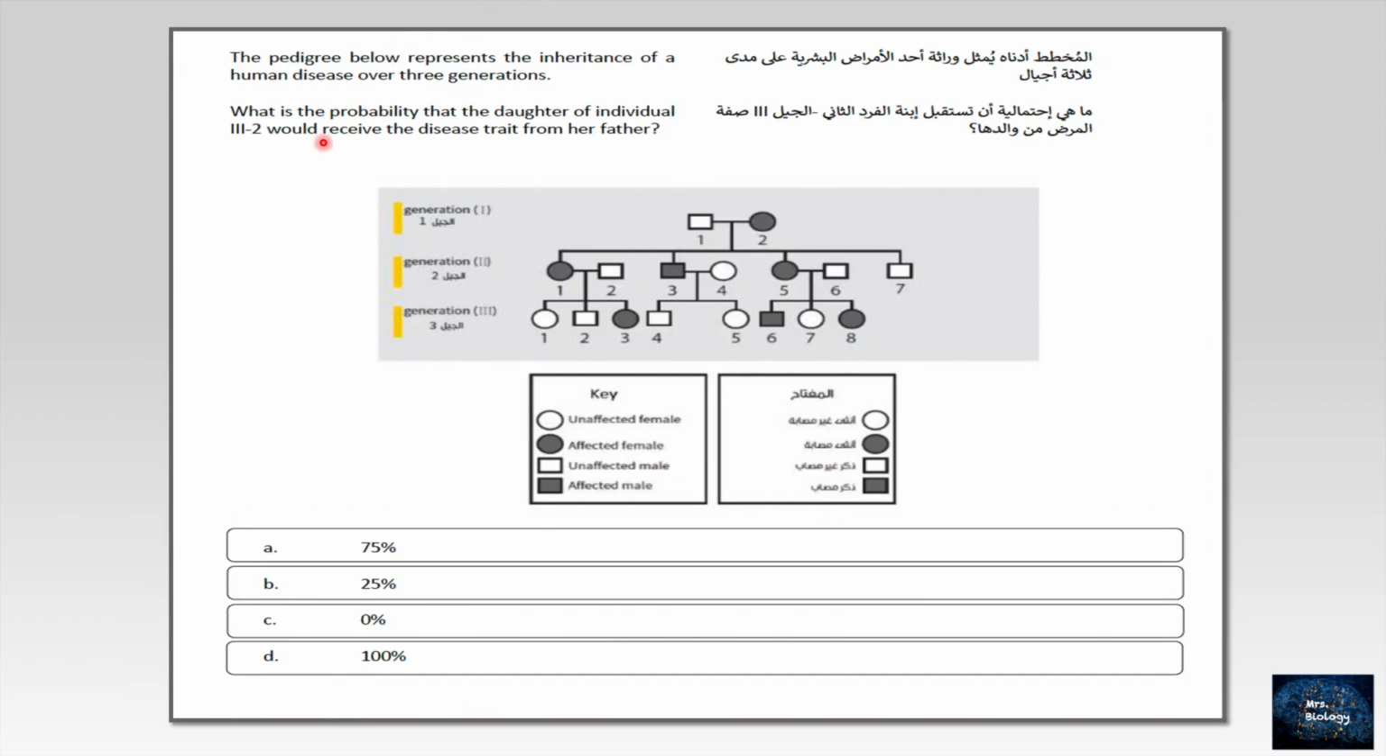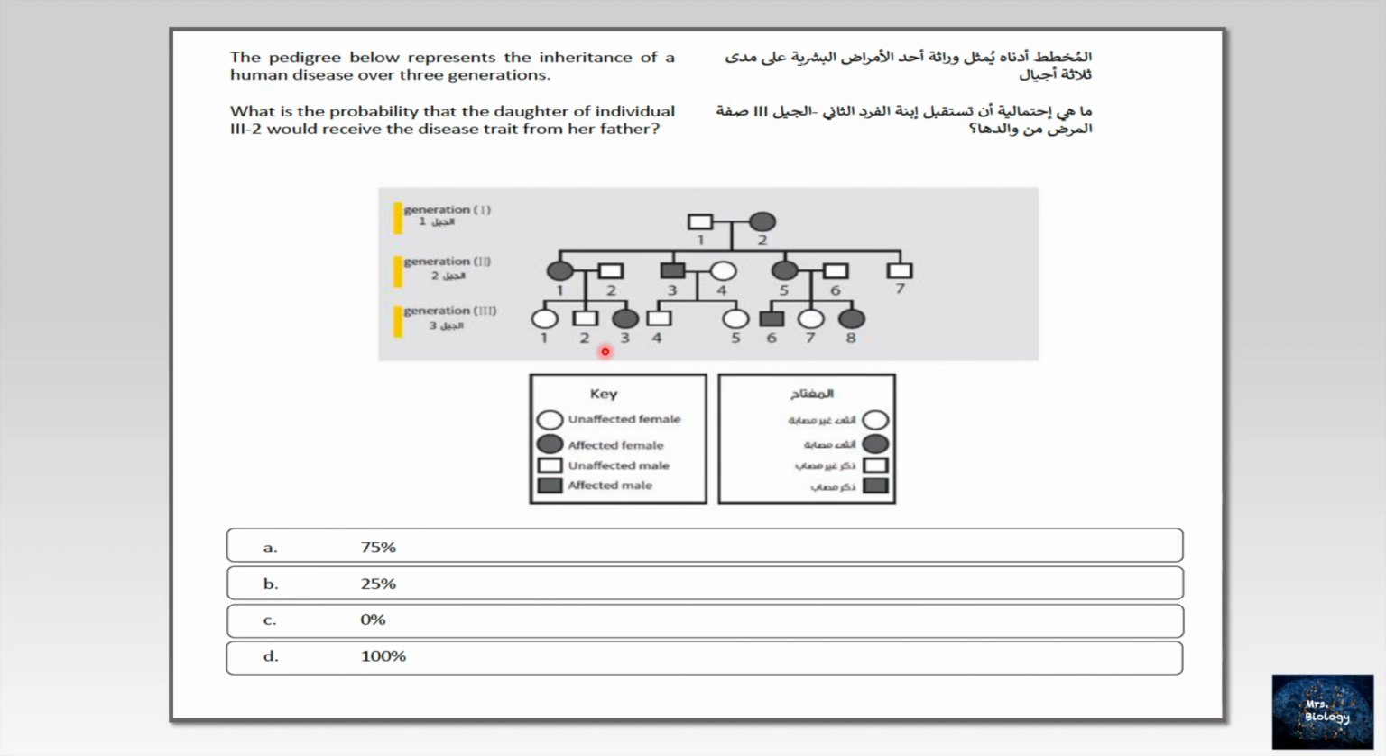This is a pedigree question. Let's read. The pedigree below represents the inheritance of a human disease over 3 generations. What is the probability that the daughter of individual 2, generation 3, would receive the disease trait from her father? Let's look. This is generation 3 and this is individual 2, this man. And he is an unaffected male, sure.